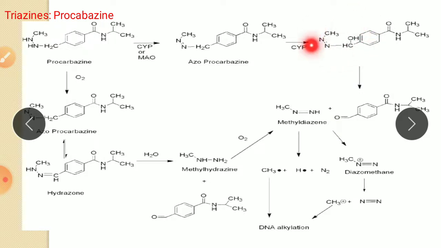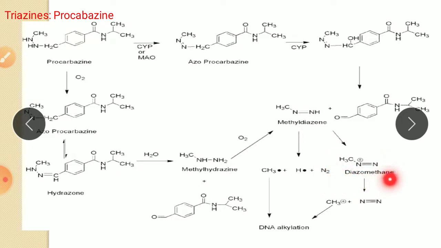So once again I repeat this reaction. From this OH, the hydrogen is removed and the bond is shifted to carbon-oxygen, so a carbonyl group is formed here. This CN bond is broken and this hydrogen shifts to the NH. Like this it forms the two products, with methyl diazine as the main compound. Either it is converted into a free radical, methyl free radical or H free radical, and this free radical causes DNA alkylation.